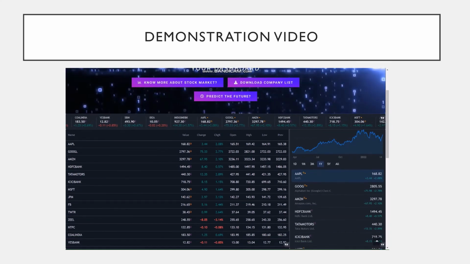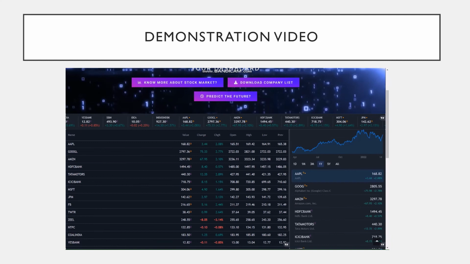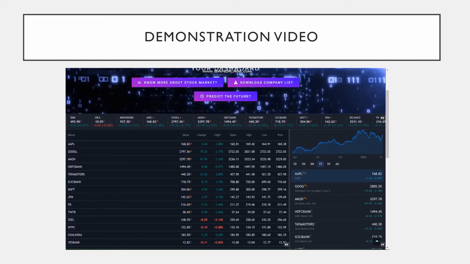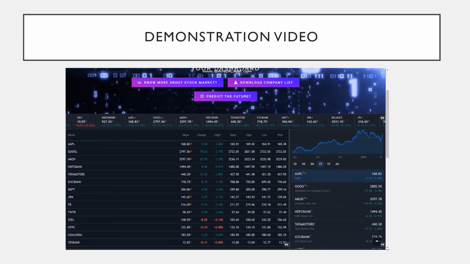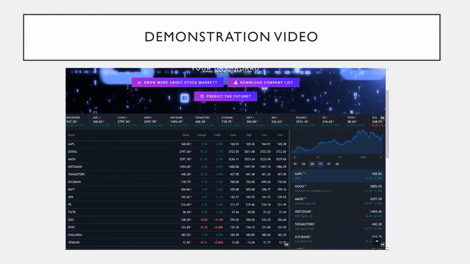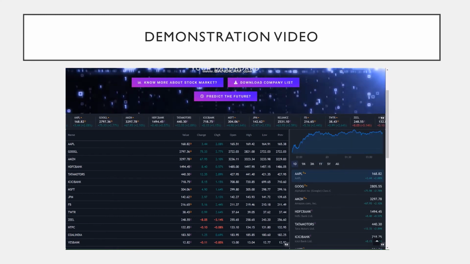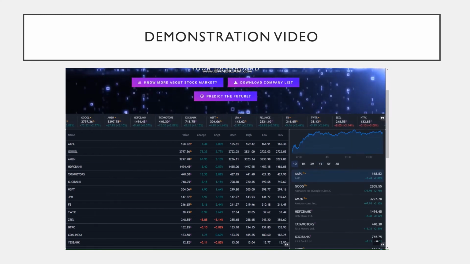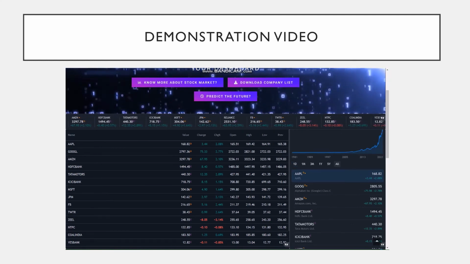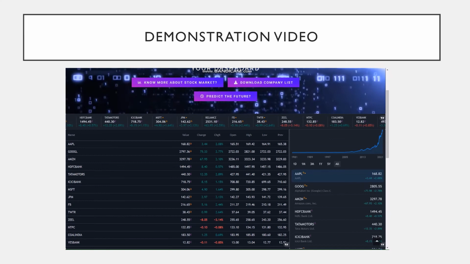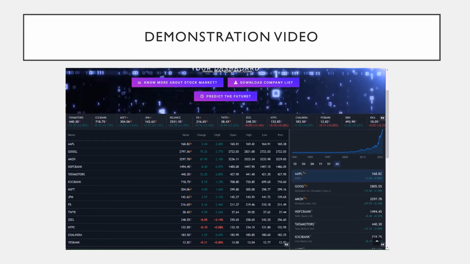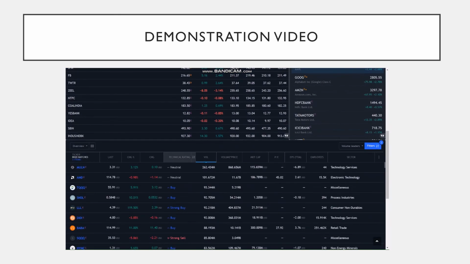So below we can see various stocks and all their properties and prices such as value, change, open, high, etc. On the right hand side, we can also see the graph, which signifies how the stock price has changed over time. So if we click on one day, we can see how the price of the Apple stock changed yesterday. So this can be done for various time periods, including for the time since the earliest data is available for this particular company. So this has been extracted from the Yahoo Finance website.